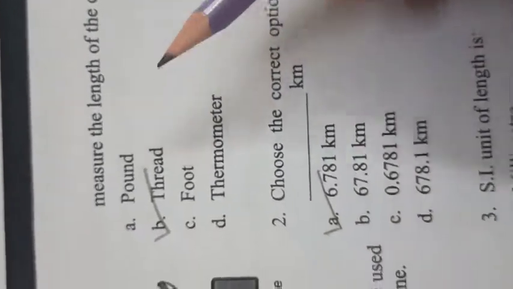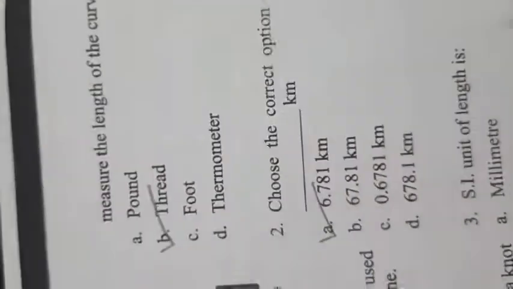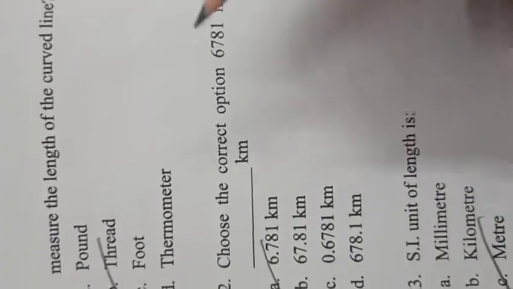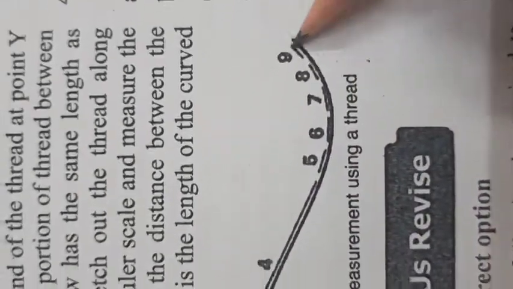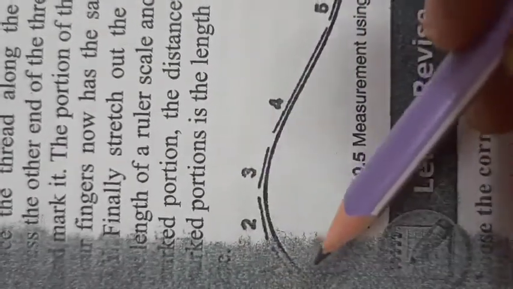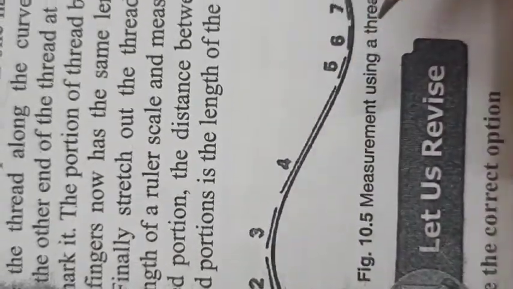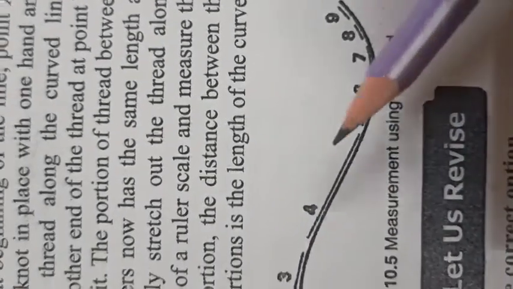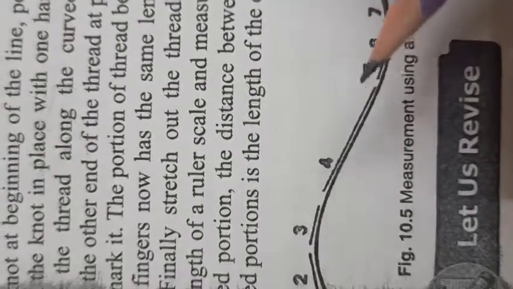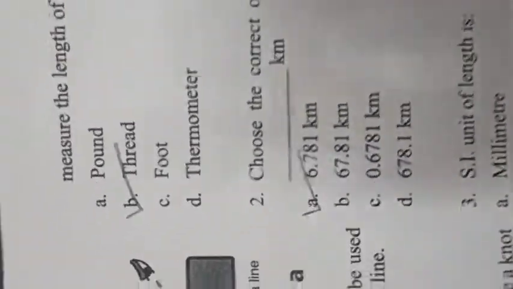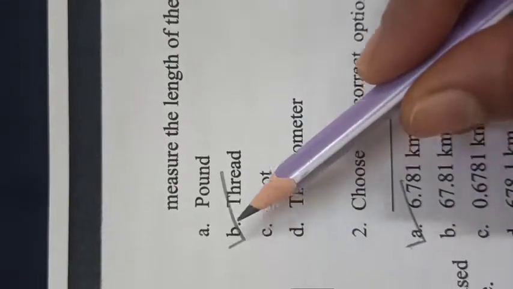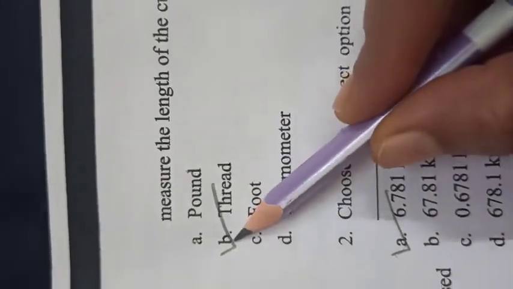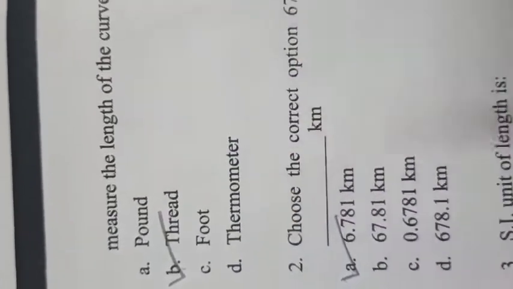Children, I have told you, when we have to measure the length of any curved line, we use thread. After using the thread, we measure the length of the thread with the scale. So thread is the right option.